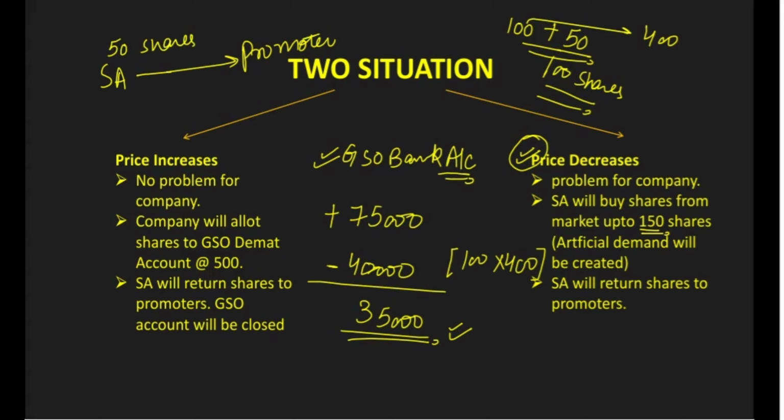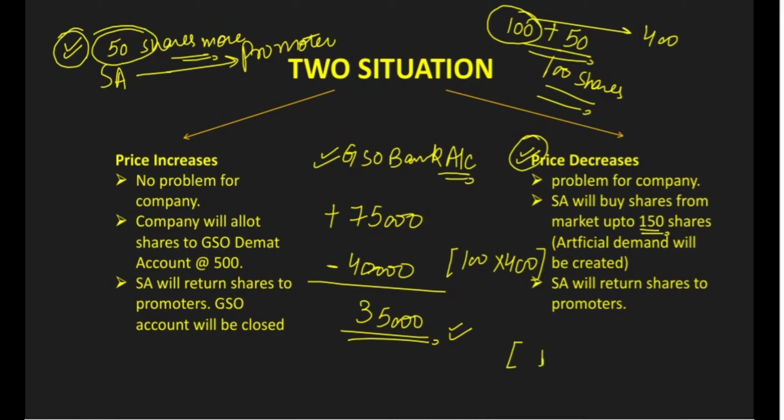Now the situation is that the price has increased. After this mechanism of 100 shares, price has increased, and there is an end of stabilization period which is 30 days. Now what will happen, that the company will allot these 50 shares, which is the difference, to the SA, and then SA will purchase these shares from the company.